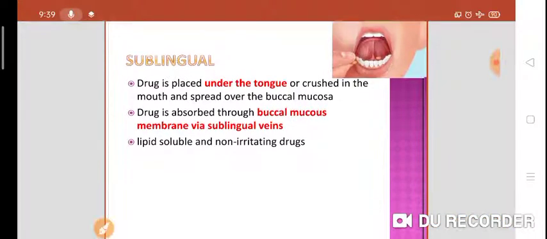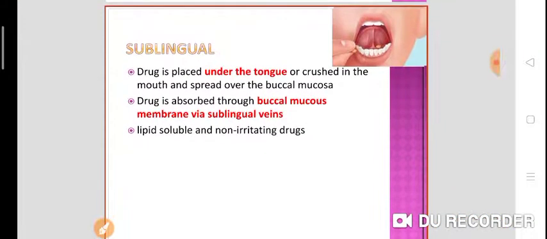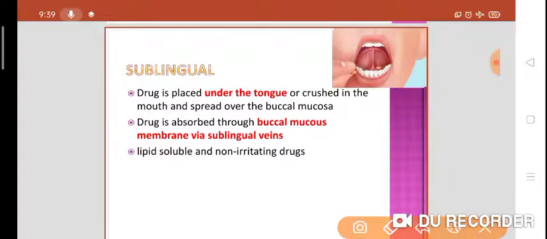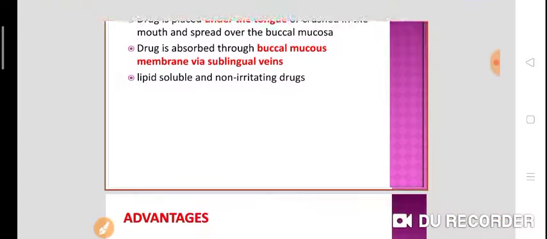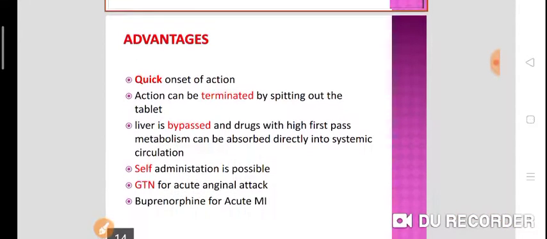Because only lipid soluble and non-irritant drugs are preferred via the sublingual route. That's why not all drugs can be given sublingually.